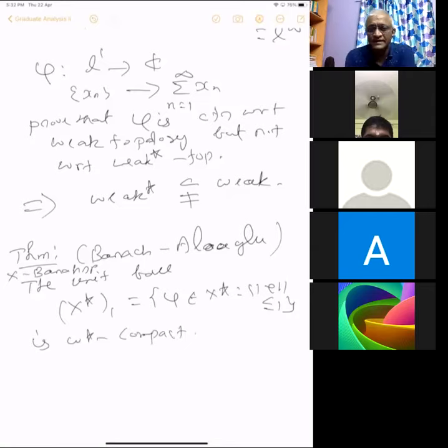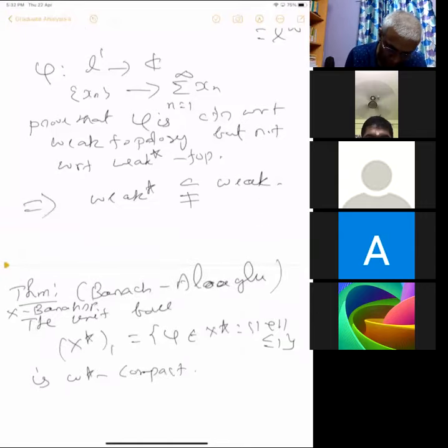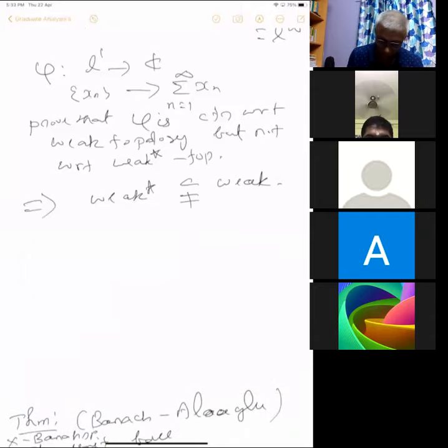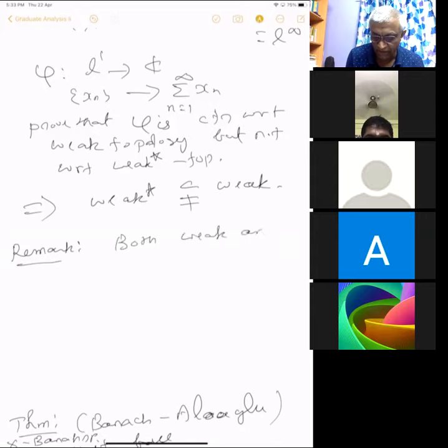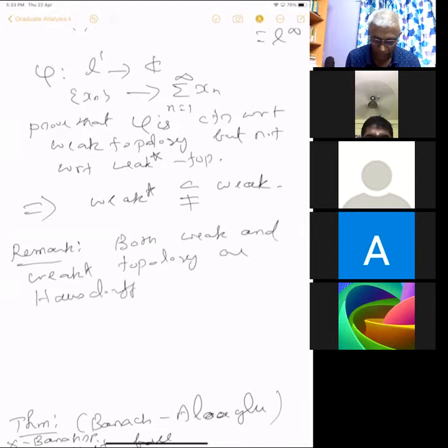Before that, let me say a few things about compactness. Before that, I have to say something I forgot. This is a remark: both the weak and weak star topologies are Hausdorff, or T2.